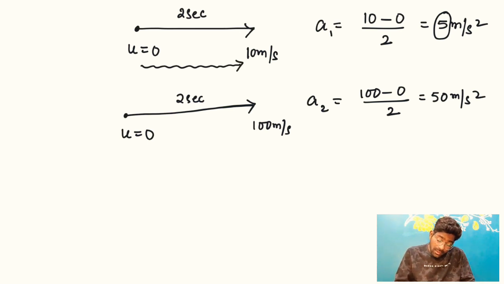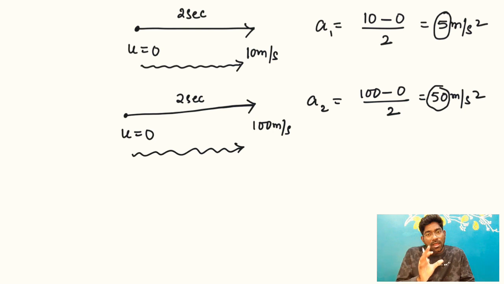But if an object has an acceleration of 50 meter per second square, then we can see that its speed is increasing rapidly. In 2 seconds itself, its speed changes from 0 to 100. So that is a way you can understand what happens if a body has more acceleration. If it has more acceleration, then its speed will increase drastically. Within less time, the speed will go to a very high value. Understand, right? So that's the thing you need to know about acceleration.